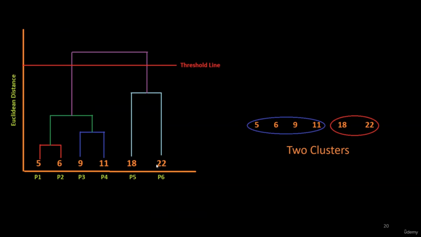These 2 points are close to each other as compared to these 4 points. So in this way, by drawing the dendrogram step by step, we reach the point where we apply the threshold value, and based on that threshold, we were able to select the optimal number of clusters. So I hope you understood this lecture. You understood how to form the dendrograms, how to select the threshold line, and from the thresholding, how to select the optimal number of clusters.